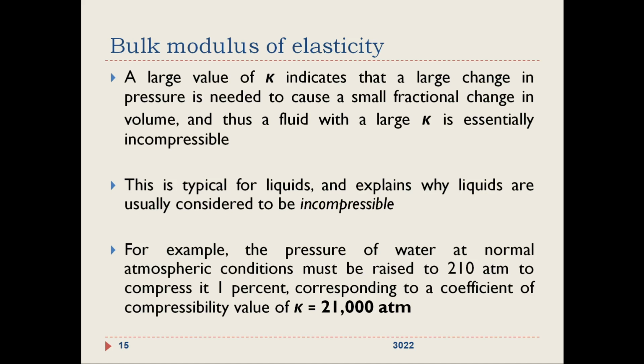So for example, pressure of water at normal atmospheric conditions must be raised to 210 atmosphere to compress it 1%. If you want to compress water from 100% to 99%, suppose you have 100 liter of water. Okay, if you want to compress it to 99 liter, you have to raise the pressure from 1 atmospheric pressure to 210 atmospheric pressure, or the bulk modulus of elasticity would be 21,000 atmosphere.